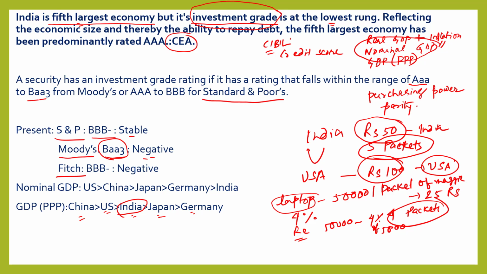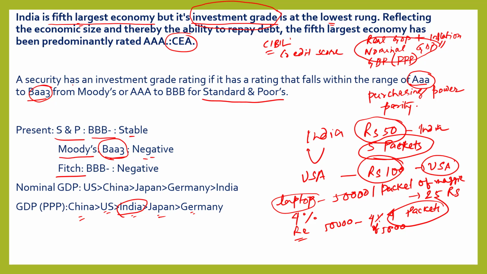If the investment grade is within the range AAA to Baa3, then others can invest in that country. That means another country or fund can invest in the securities, bonds and treasury bills of that country.